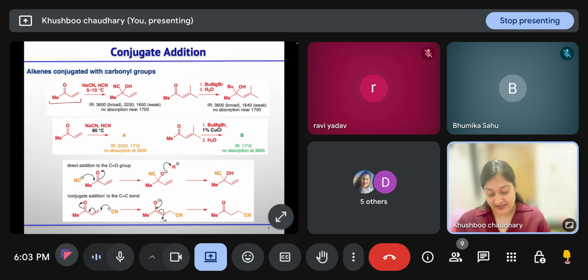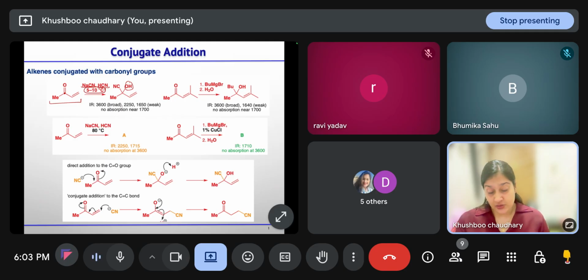if we are reacting it with sodium cyanide and hydrogen cyanide, the important factor you have to see is the temperature. If we are doing this reaction at 5 to 10 degrees Celsius, then the carbonyl carbon is electrophilic enough, and at lower temperature 1,2 addition will be favorable. So the cyanide will attack the carbonyl carbon and you will get this tertiary alcohol.